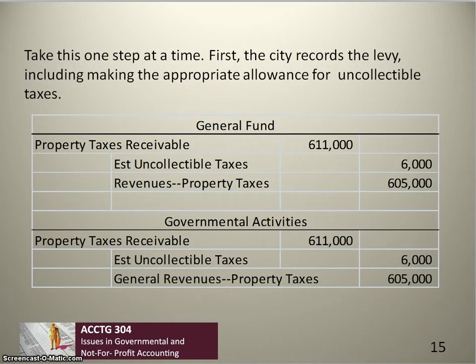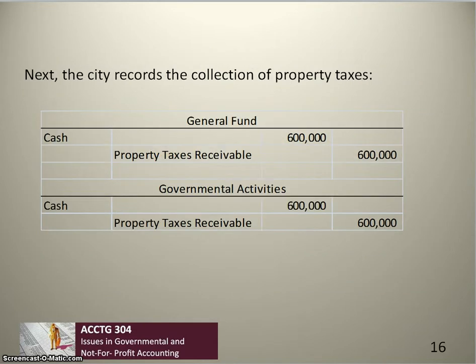So these problems are easiest to take one step at a time. So first, the city will record the levy of the tax, including making appropriate allowance for uncollectible taxes. In this case, the entries in the general fund and in the governmental activities are the same because we recognize uncollectibles in the same way in both modified accrual and accrual accounting. Next, the city records the actual collection of property taxes, $600,000 in cash coming in, reducing our property tax receivable by $600,000, just like the collection of any receivables. And again, in this case, the accounting is the same in the general fund and in the governmental activities.